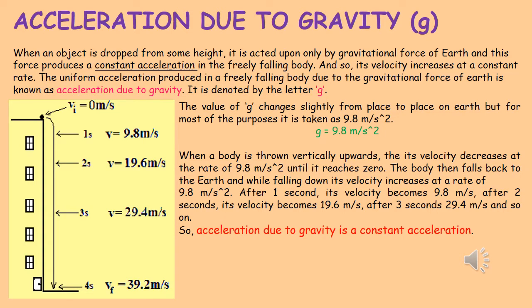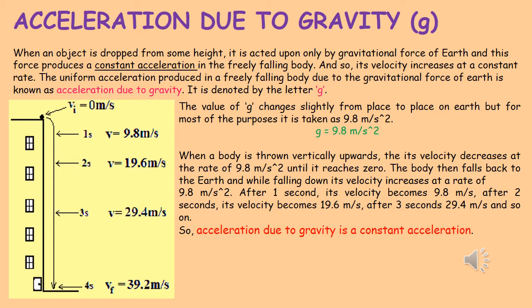Now, what is acceleration due to gravity? I have noticed that whenever students know about small g, they think that small g denotes gravity, and gravity means gravitational force of earth, which is not at all true. Small g does not denote the gravitational force of earth, rather it denotes the acceleration which is caused due to the gravitational force of earth.